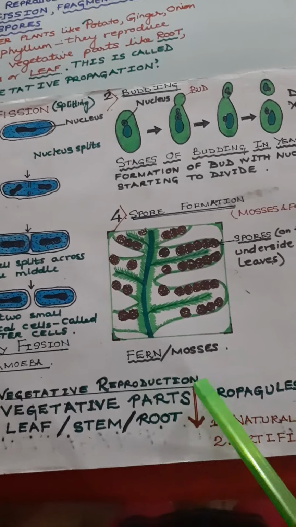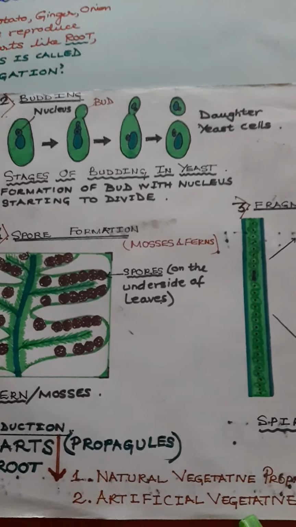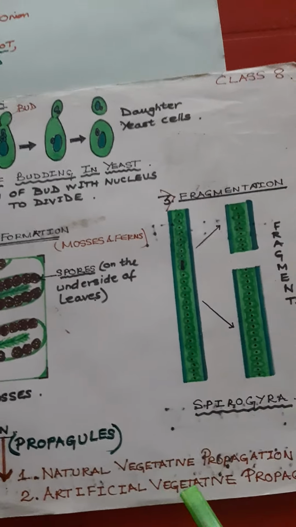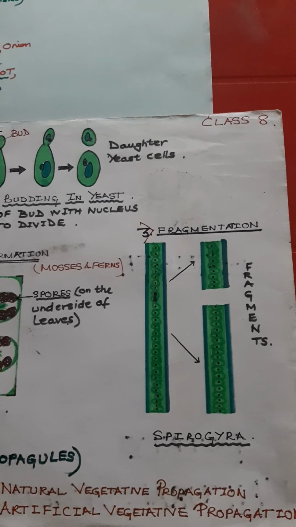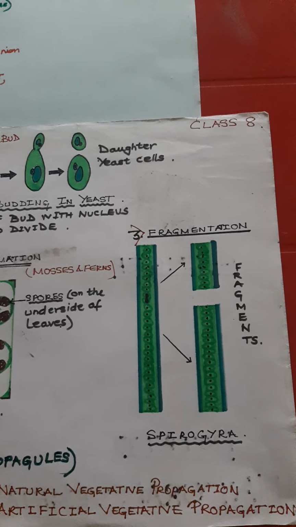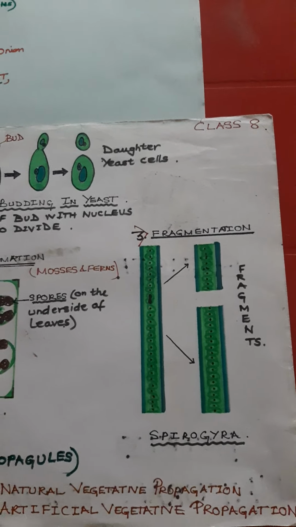Okay, now vegetative reproduction is also of two types. It is of two types: natural vegetative propagation, which happens naturally, and artificial vegetative propagation, man-made. Okay, natural happens naturally on its own, but the other one is artificial vegetative propagation, where man is involved. Okay, that's why it is artificial. We shall be doing this later.